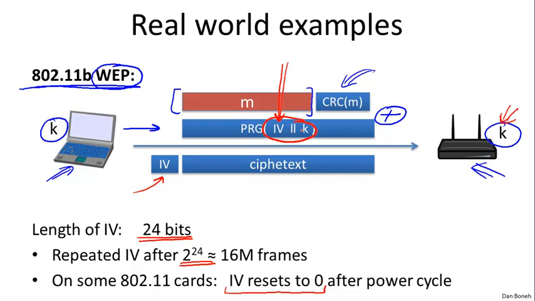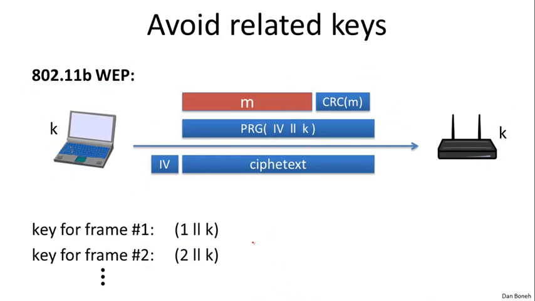times the same packet. So you see how in WEP, the same pad could be used to encrypt many different messages, as soon as the IV is repeated. There's nothing to prevent the IV from repeating after a power cycle or from repeating after every 16 million frames, which isn't that many frames in a busy network. So while we're talking about WEP, I want to mention one more mistake that was done in WEP. This is a pretty significant mistake, and let's see how we might design it better.